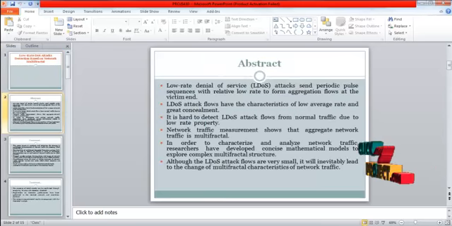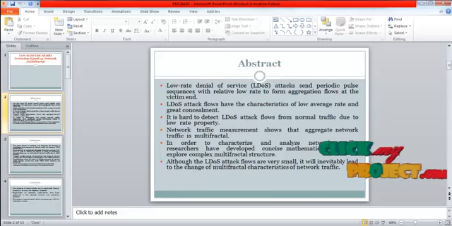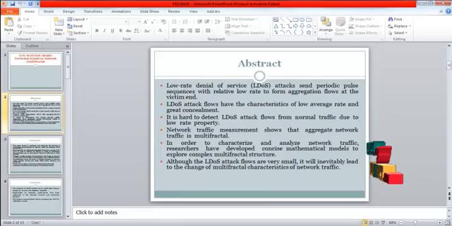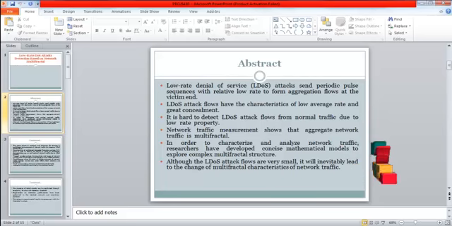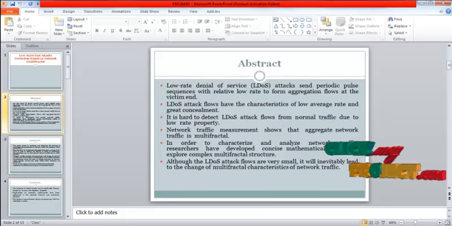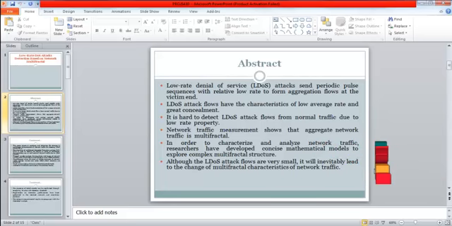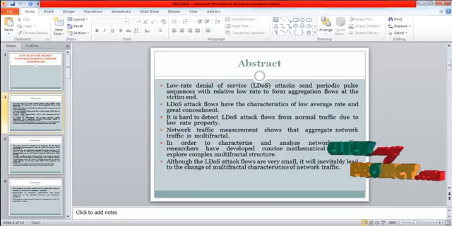This video will lead us to the demo of low-rate DoS attacks detection based on network multifractal. Low-rate denial of service attacks send a periodic pulse sequence with relatively low rate to form aggregation flows at the victim end. LDoS attack flows have the characteristic of low average rate and great concealment. It is hard to detect LDoS attack flows from normal traffic due to the low rate property.